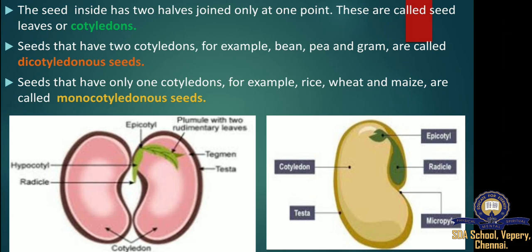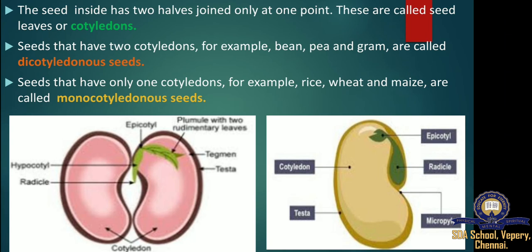Embryo. It consists of the embryonal axis and two cotyledons. Cotyledons are often fleshy and full of reserves of food material. Then radicle and plumule, which are present at the two ends of the embryonal axis.